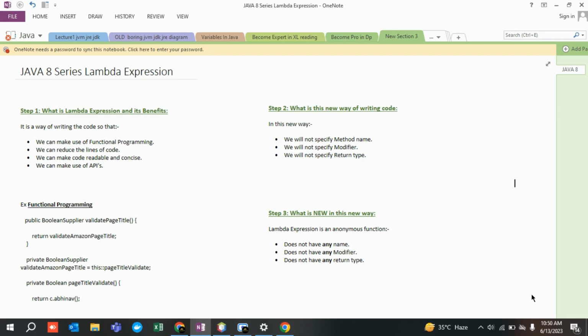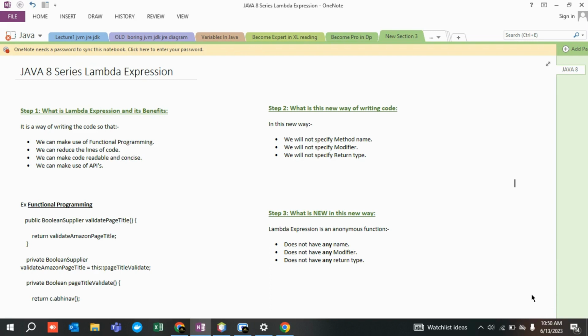The type of queries being asked are totally based upon things like: what is functional programming, have you used supplier, have you used predicate, what is consumer, what is BiConsumer, right? Can you write a Lambda expression for this piece of code? And what is an interface, is an interface required for writing a Lambda expression?